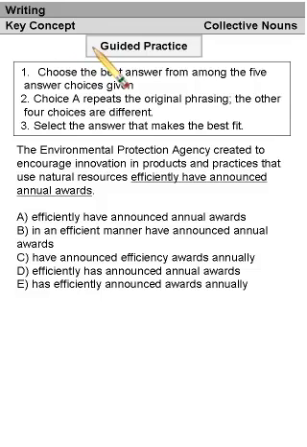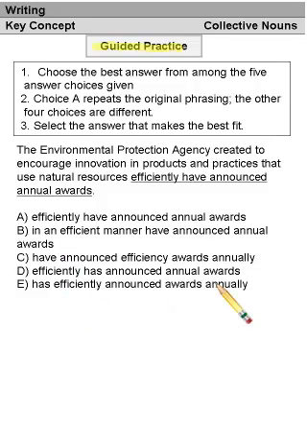Guided practice. Choose the best answer from among the 5 answer choices given. Choice A repeats the original phrasing. The other 4 choices are different. Select the answer that makes the best fit. Here you have an example sentence with a portion of the sentence underlined. If you like the way the underlined portion sounds, choose answer choice A. Otherwise, choose from among B, C, D, or E which answer sounds best.